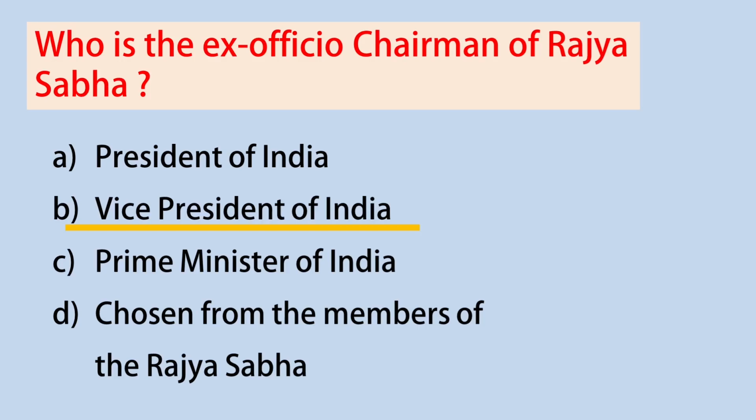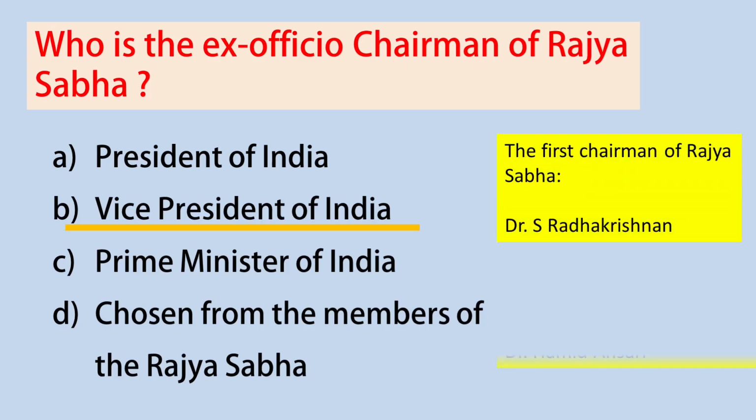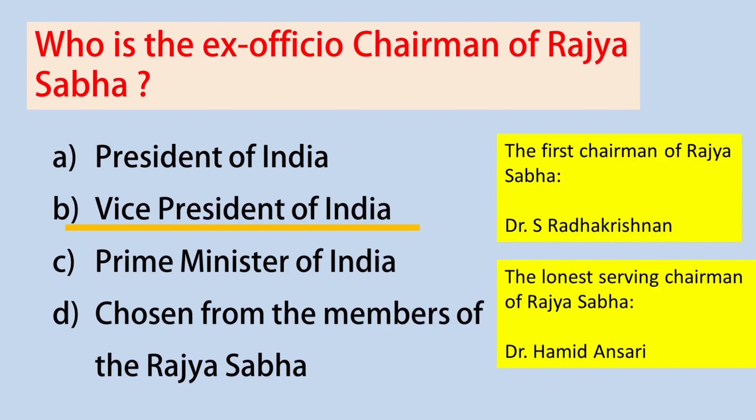Let me add a few more important points related to this. Who is the first chairman of Rajya Sabha? A relevant question. The first chairman of Rajya Sabha is Dr. S. Radhakrishnan. And also the longest serving chairman of Rajya Sabha is Dr. Hamid Ansari.